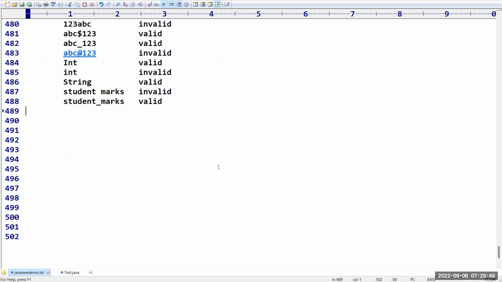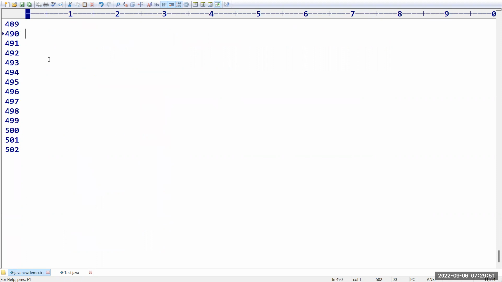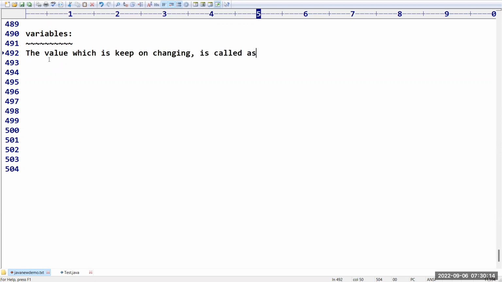Right, sir. So now let us go for the next concept. What we have to talk about is variables. Sir, in Java, what is meant by variable? The name itself is giving clarity. The value which keeps on changing is called a variable.